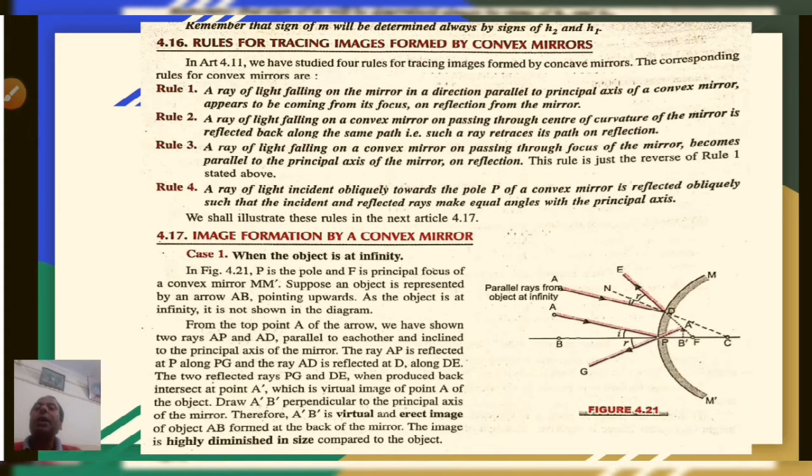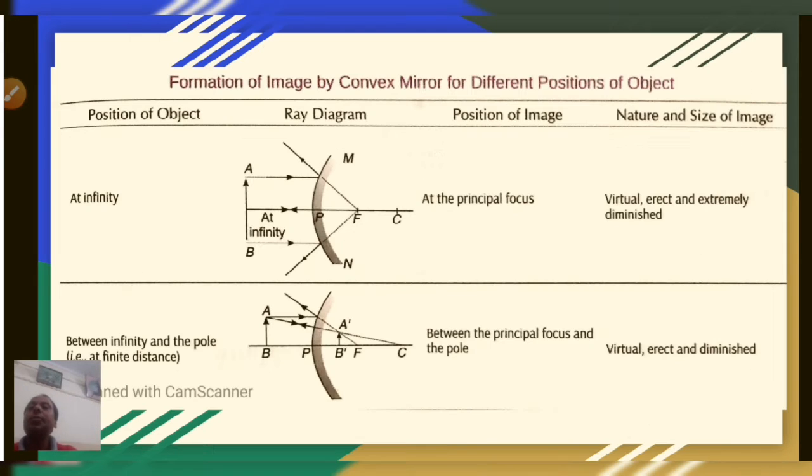In this case also, the object is at infinity. Two parallel incident rays are striking the convex mirror. The image is formed at F and is highly diminished behind the mirror. That is why the image will be virtual and erect. Okay?